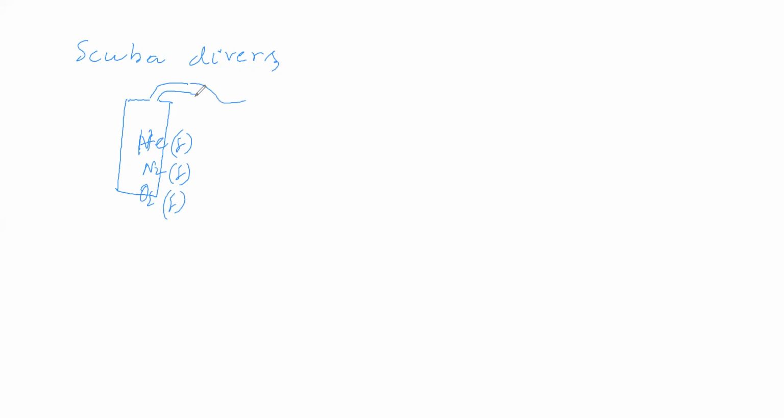This is connected to the nose for respiration, because they go for research in the ocean, and for respiration they need air. So they take this cylinder, with a helium, nitrogen, oxygen mixture, and the pipe is connected to the nose. So this gas will be taken for respiration. Now think that a knob will be there. If you open this knob, automatically the gas will go, no? Why is the gas going automatically?